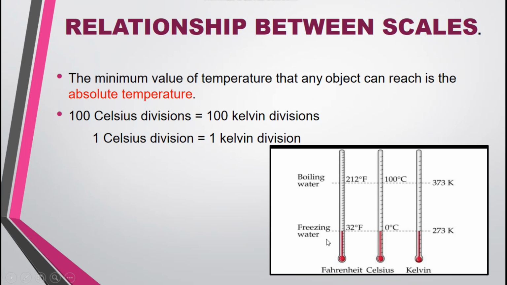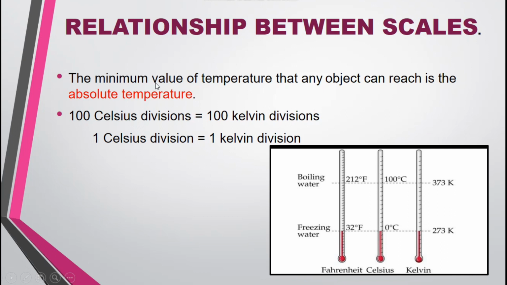The freezing point of water in Fahrenheit is 32 degrees Fahrenheit, in Celsius it is 0 degrees Celsius, and in Kelvin it is 273 Kelvin. The boiling point of water in Fahrenheit is 212 degrees Fahrenheit, in Celsius it's 100 degrees Celsius, and in Kelvin it is 373 Kelvin. This we can divide into 180 equal divisions, this into 100 equal divisions, and this also into 100 equal divisions.